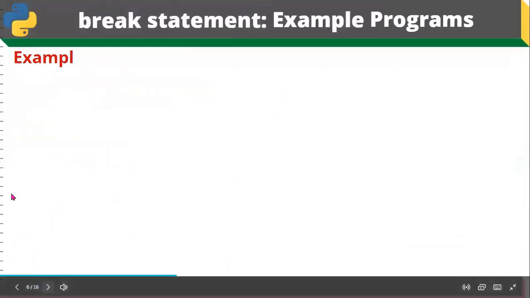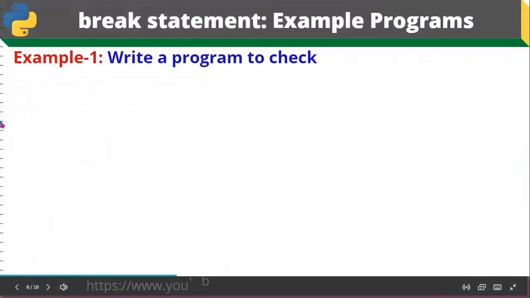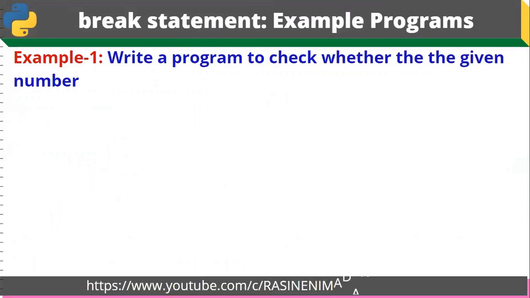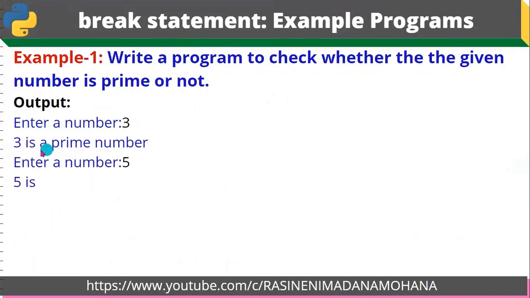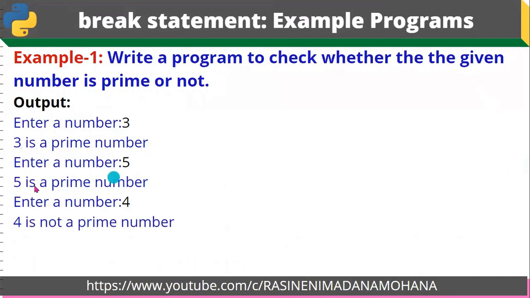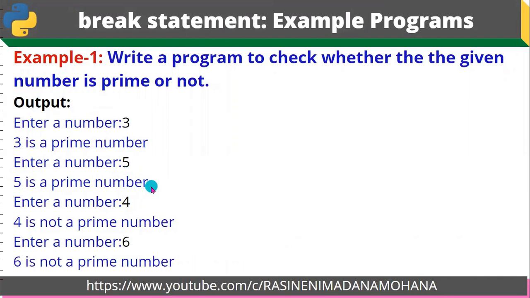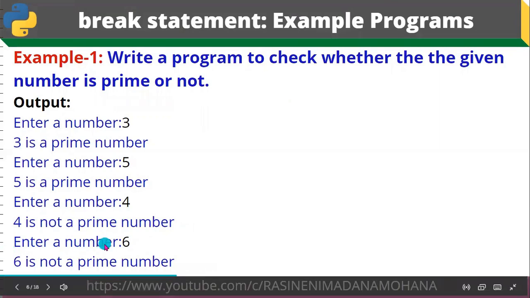Whenever you run this program, whatever number you enter, it checks with that condition whether it is a prime number or not. For example, enter a number. Here the entered number is 3. So 3 is a prime number as per that condition. If the entered number is 5, 5 is also a prime number. If the entered number is 4, 4 is not a prime number. If the entered number is 6, 6 is not a prime number.